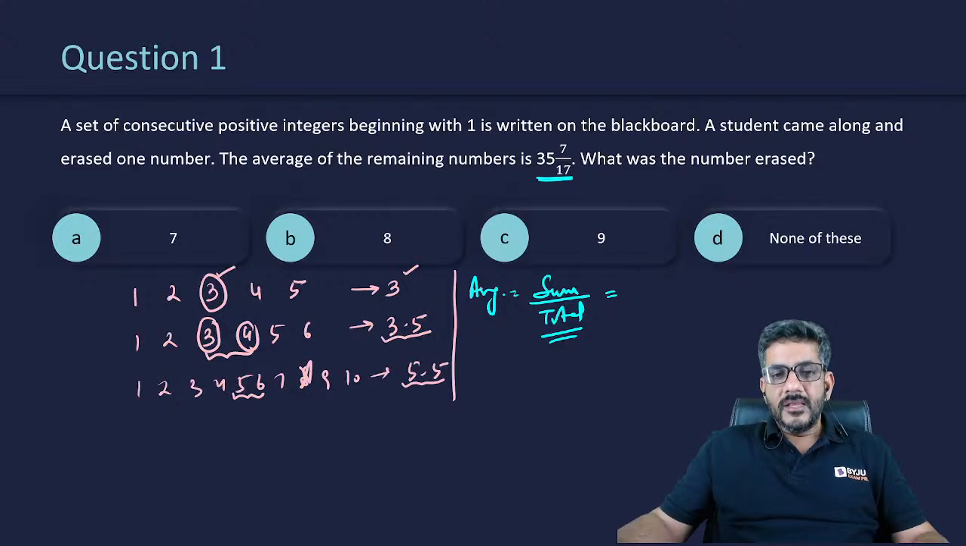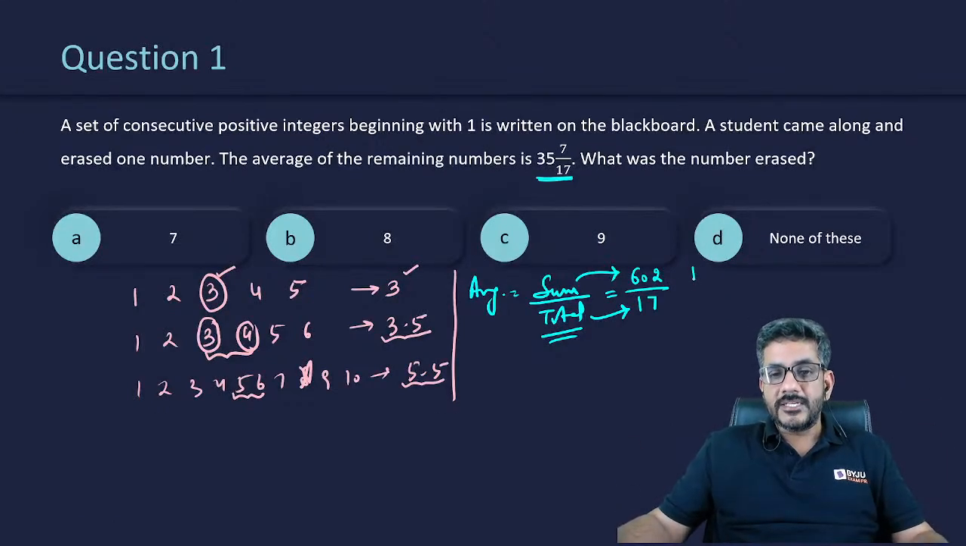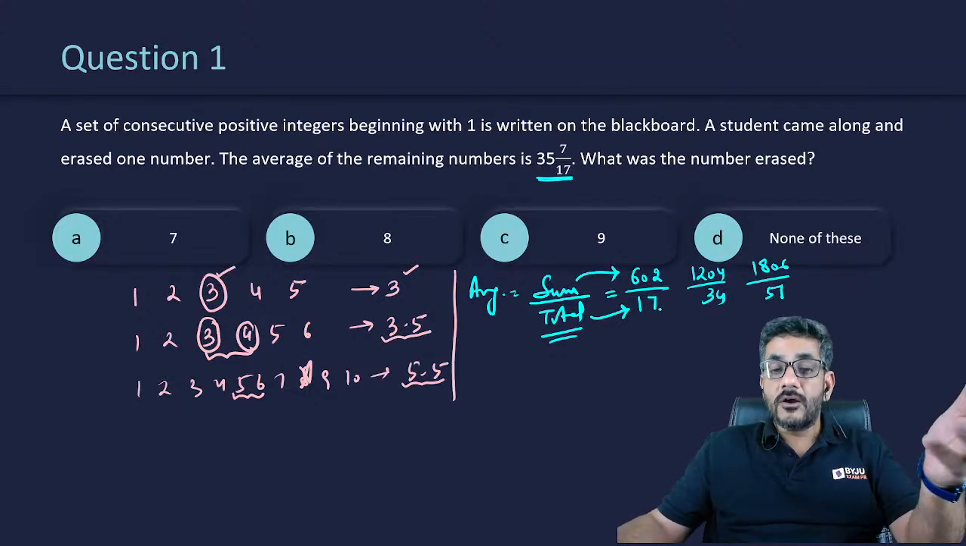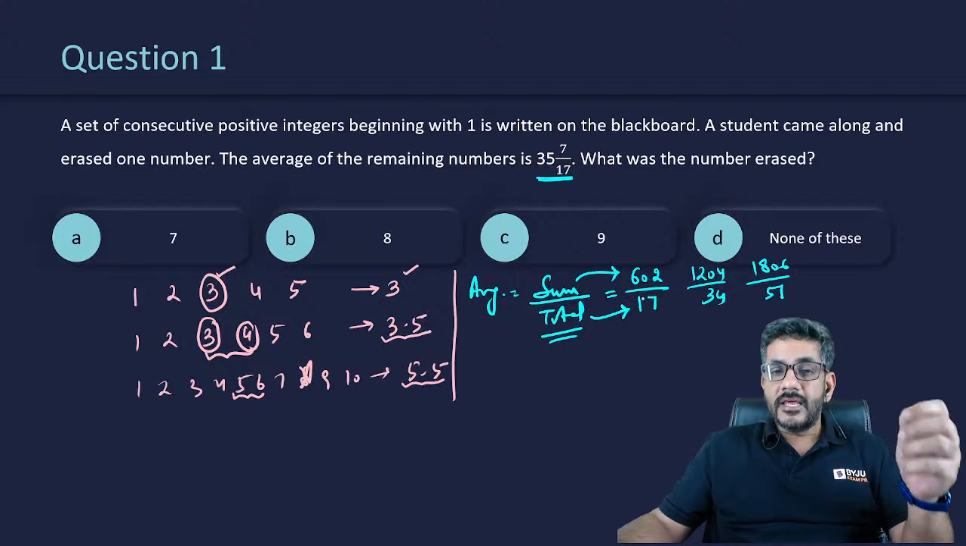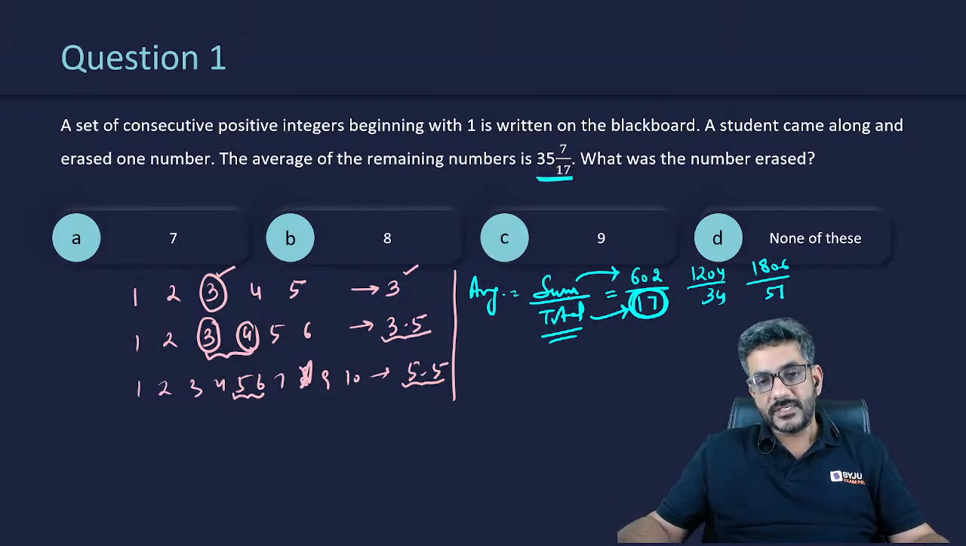Here I get that 35 and 7 by 17, if I solve it, gives me 602 divided by 17. So the sum of the numbers is a multiple of 602 and the total number of numbers is a multiple of 17, because something must have been cancelled out. Possibly it might be 1204 by 34, where 2 cancelled out to make 602 by 17. Possibly it was 1806 by 51, where 3 cancelled out to make 602 by 17. But in any case I can say the total number of numbers must be a multiple of 17.